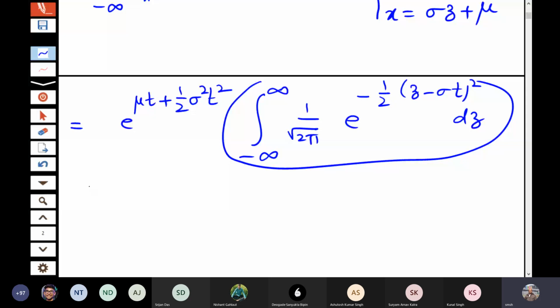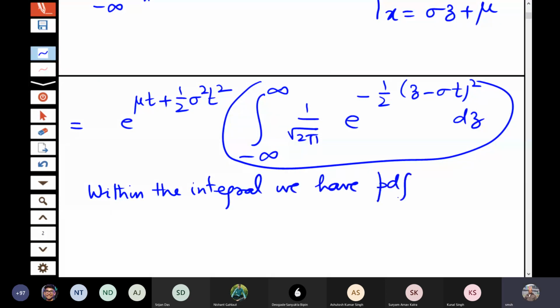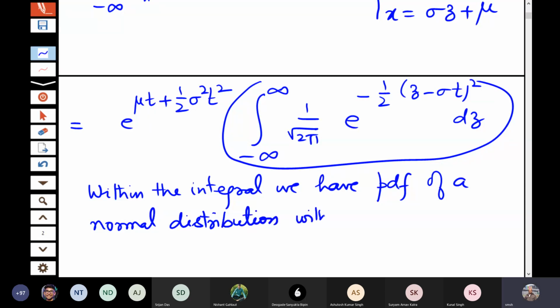So within the integral, we have PDF of a normal distribution with mean sigma t and variance 1.